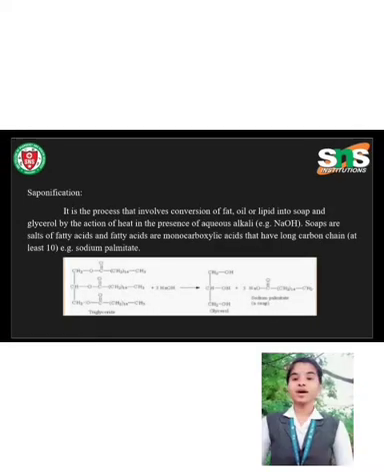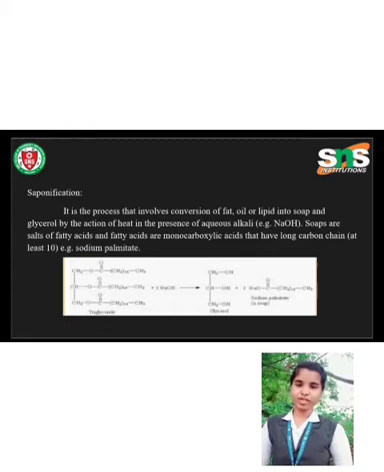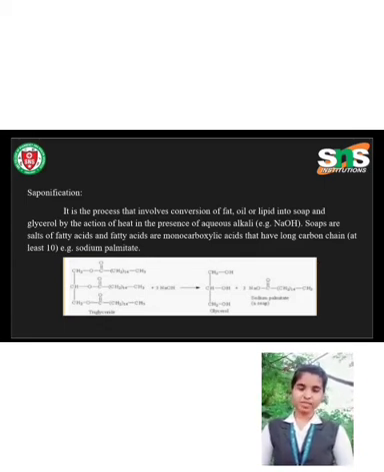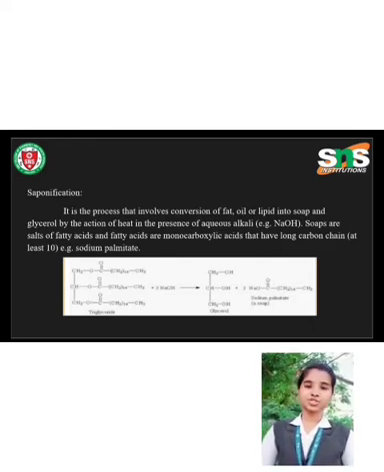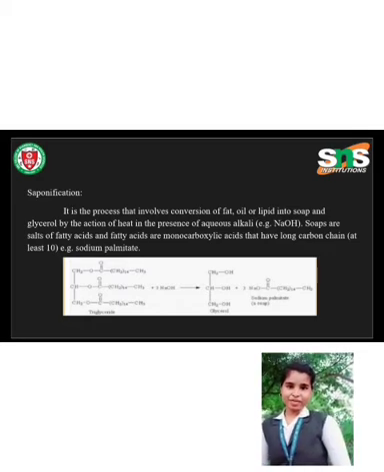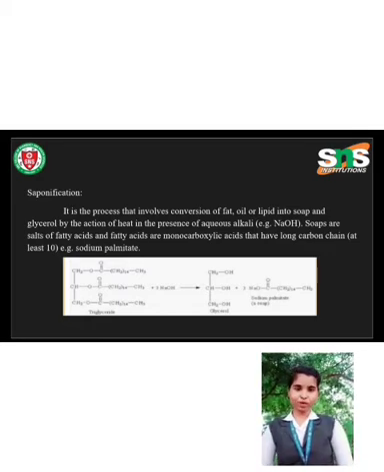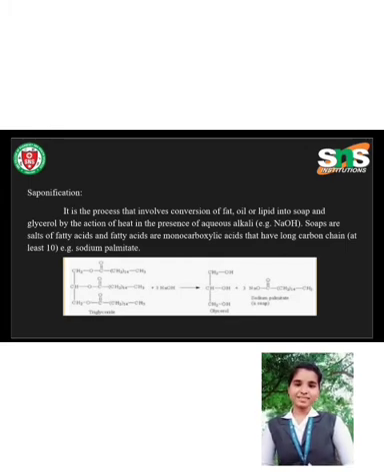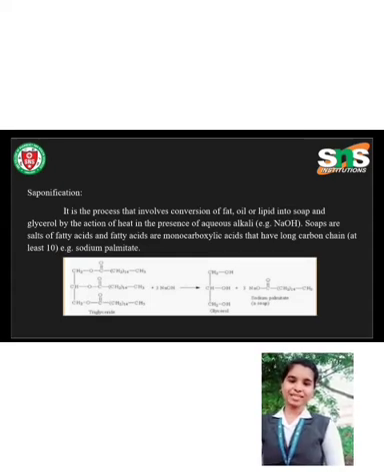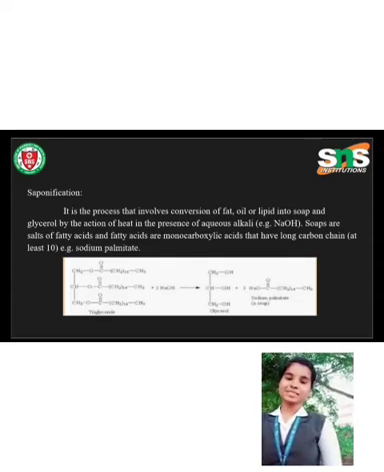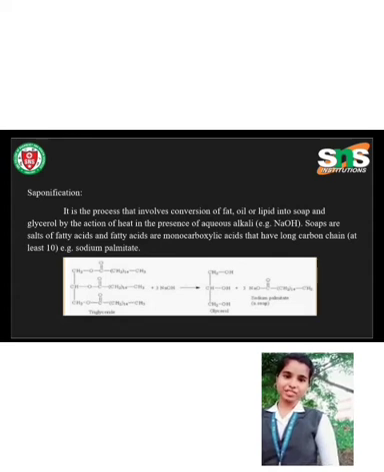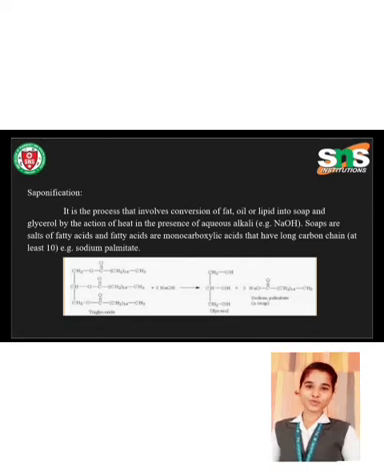Saponification is the process that involves conversion of fat, oil or lipid into soap and glycerol by the action of heat in the presence of aqueous alkali, for example sodium hydroxide, NaOH. Soaps are salts of fatty acids, and fatty acids are monocarboxylic acids that have a long carbon chain, at least 10, for example sodium palmitate. It is given in the below reaction. The triglyceride reacts with NaOH, which gives glycerol and sodium palmitate, which is the soap formation.